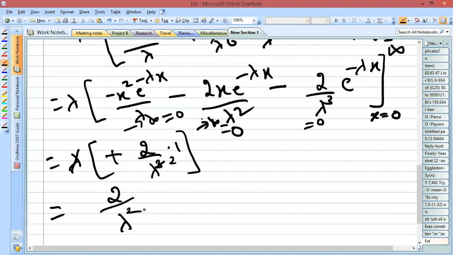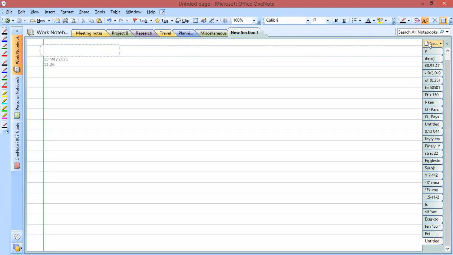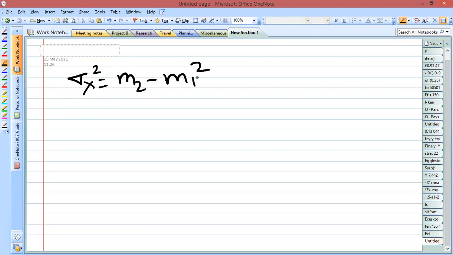So this is the expectation of the square of the random variable x. And next we'll solve the variance. So in order to solve the variance, no need of using the equation, only use the relation. So what we have, sigma x square is equal to m2 minus m1 square. So directly go, m2 minus m1 square. So use this equation.